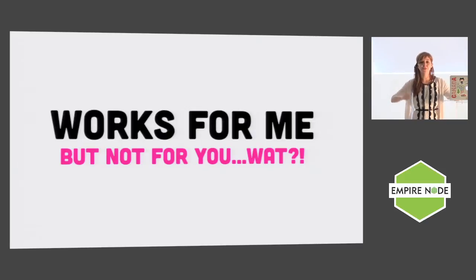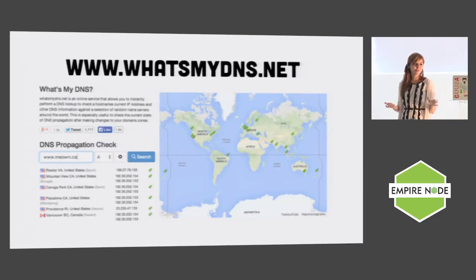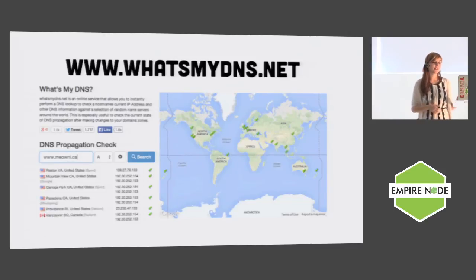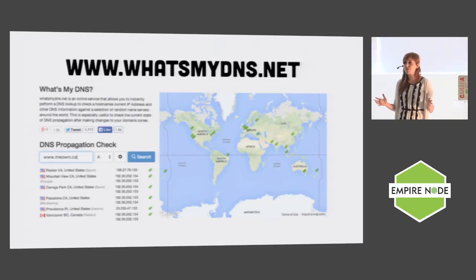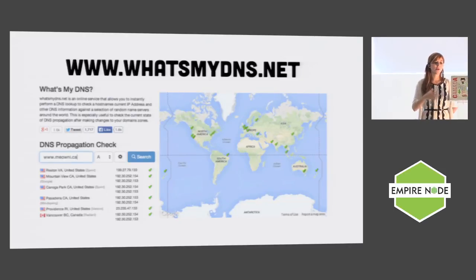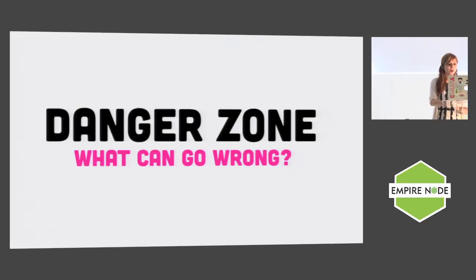And this is the only useful thing in this talk, and that is whatsmydns.net, which is an amazing website that's basically going to do a whole bunch of work for you. Whatever URL you give it, it's going to hit something like 50 DNS servers around the world and tell you what they're resolving it to. So then you can see how your new IP is propagating across all of these different DNS servers. And that's exciting.